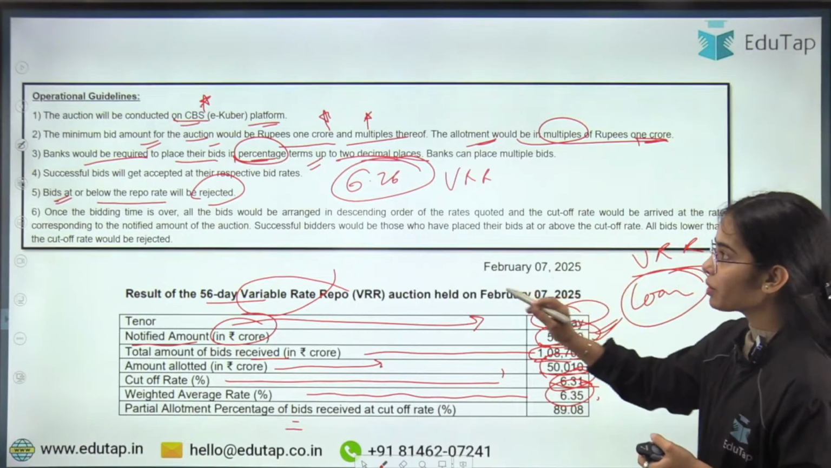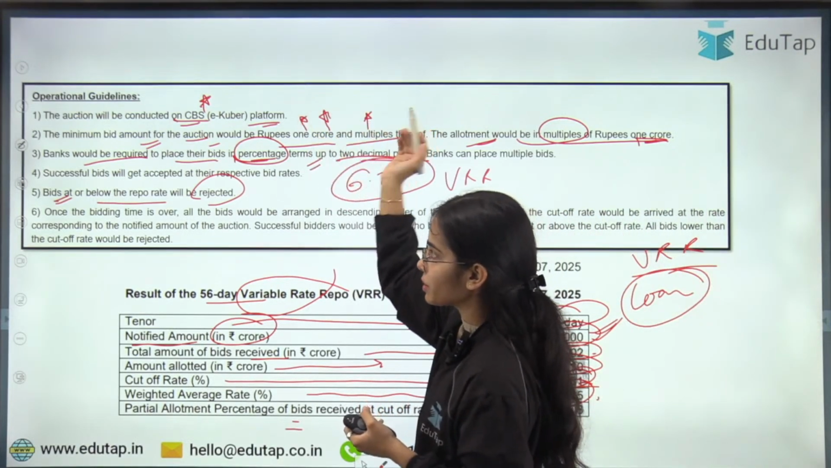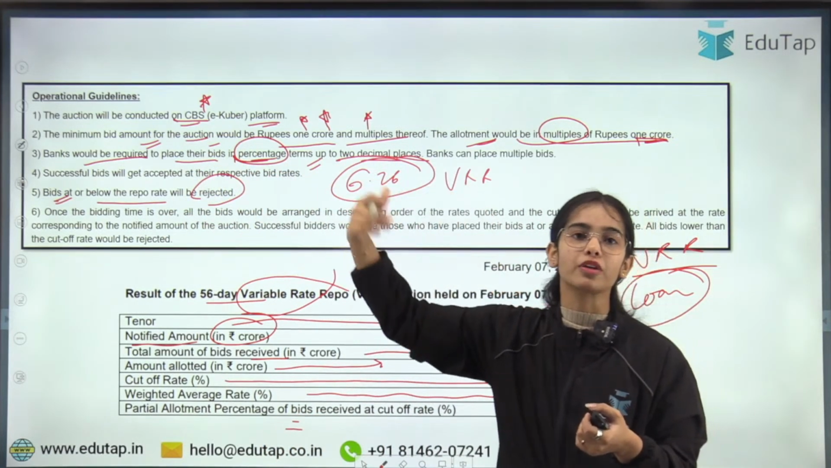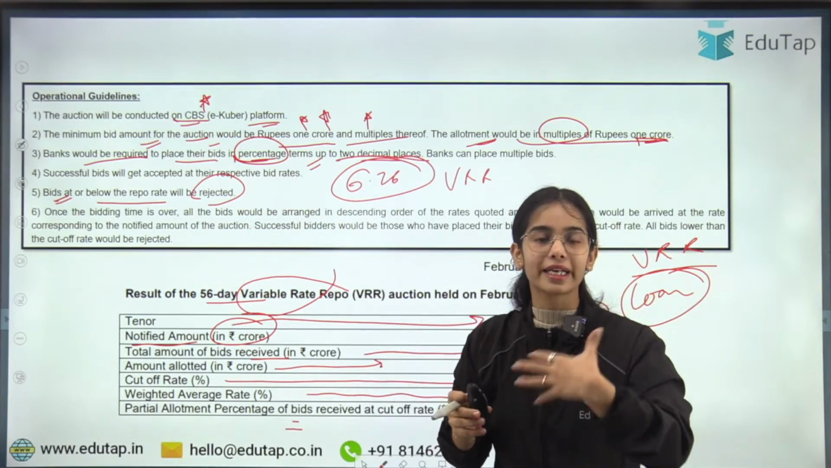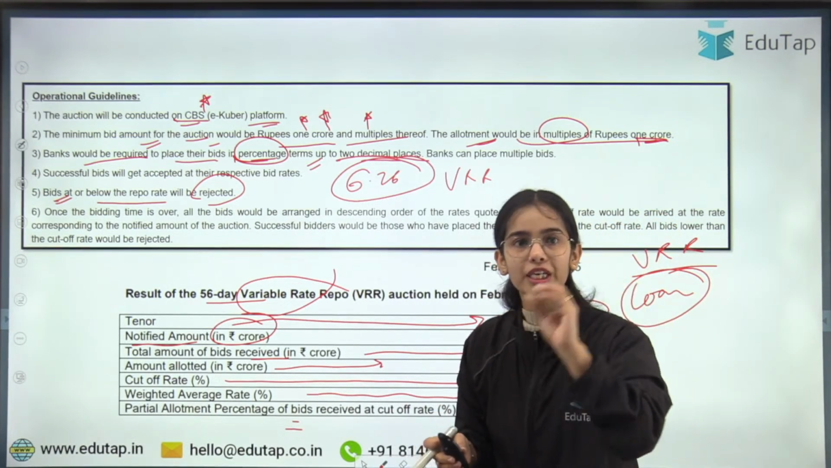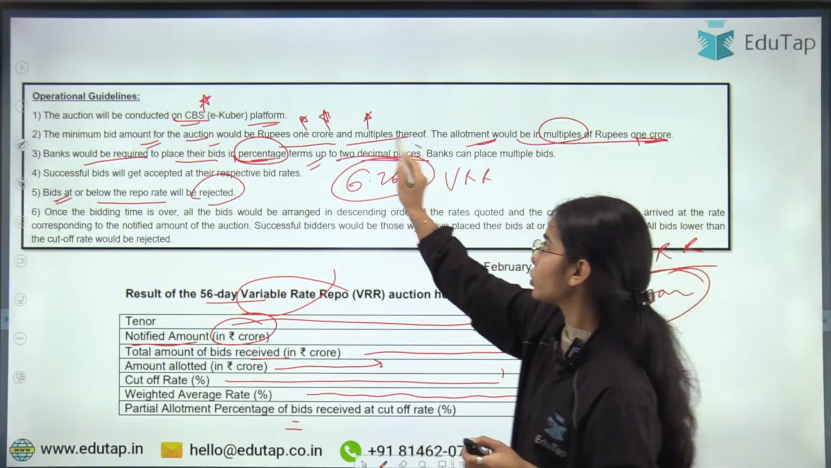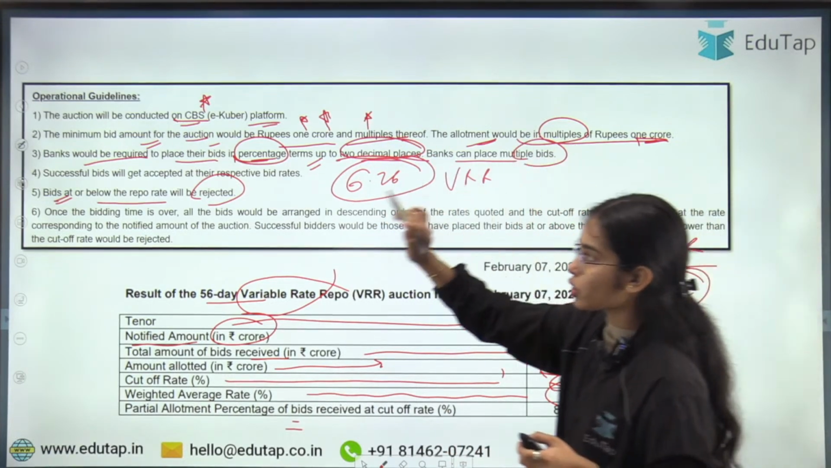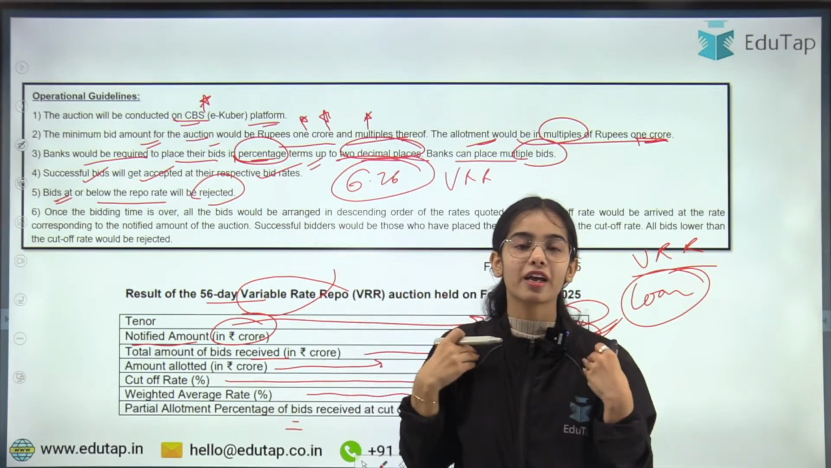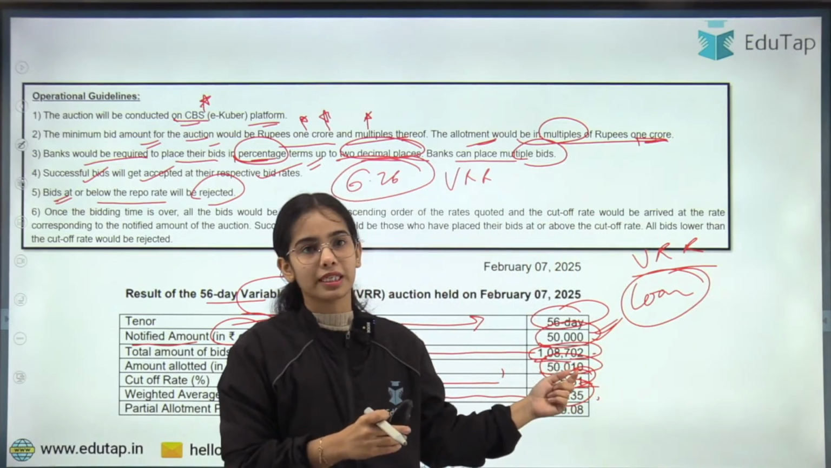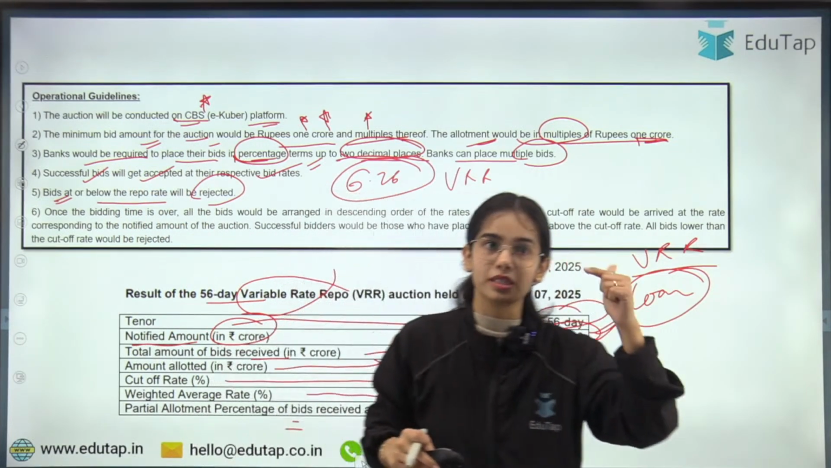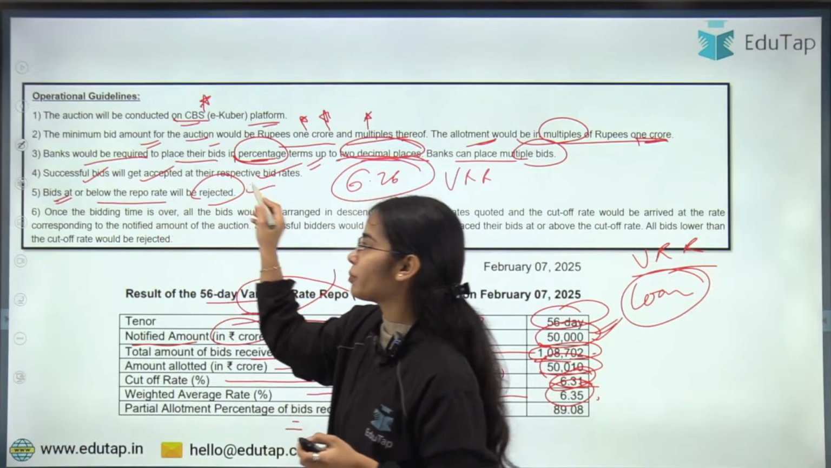The minimum bid amount for the auction would be rupees 1 crore and multiples. Banks would be required to place their bids in terms of the percentage rate that they are ready to give to the RBI, like 6.40, 6.36, 6.32, 6.31, up to 2 decimal places. Banks can place multiple bids also. Successful bids will get accepted at their respective bid rates. If the cutoff rate is 6.31%, but I have bid at 6.40%, I will have to take the loan at 6.40% only. Bids at or below the repo rate will be directly rejected.